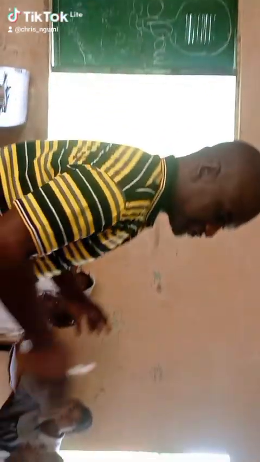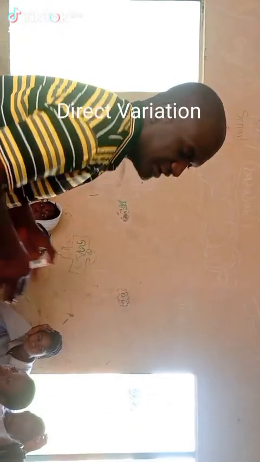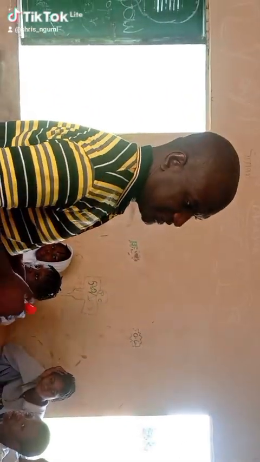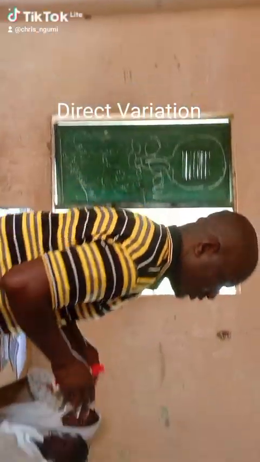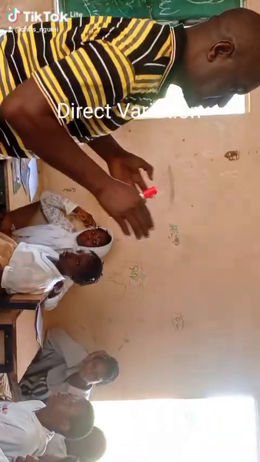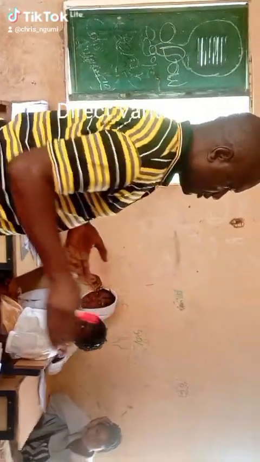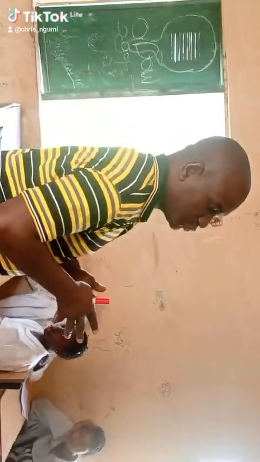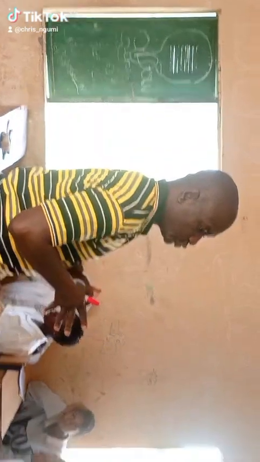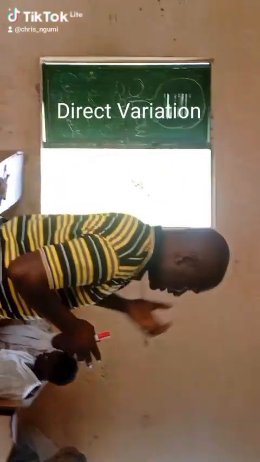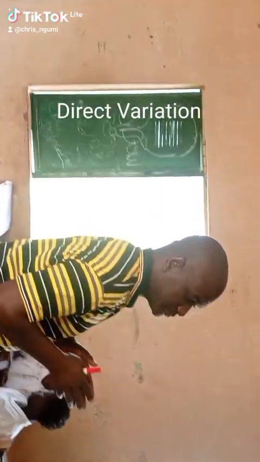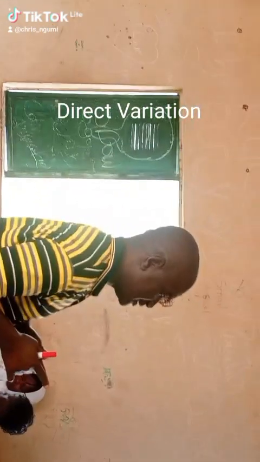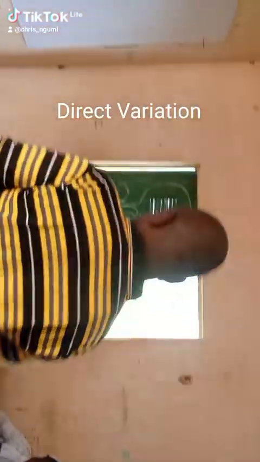And in this our environment here, we found ginger, and we can see that there's a relationship between ginger and fertilizer. So when we mention two or more variables, we are referring to the variables could be two and it could be more. But today we want to look at the one that is only two variables. The one that involves two variables, we call it direct variation.